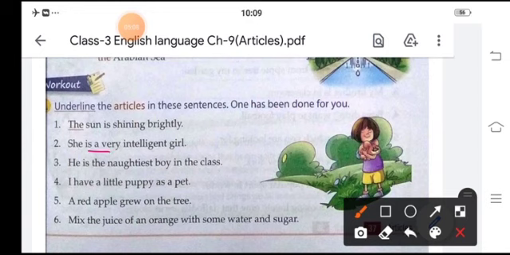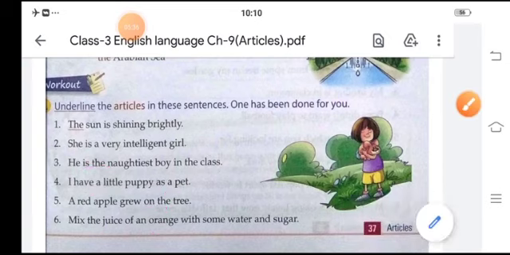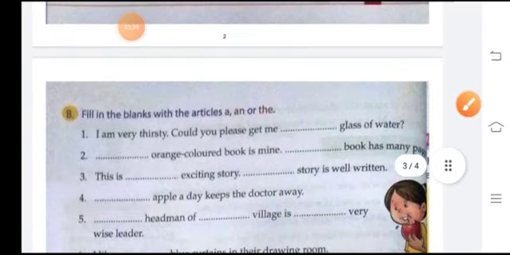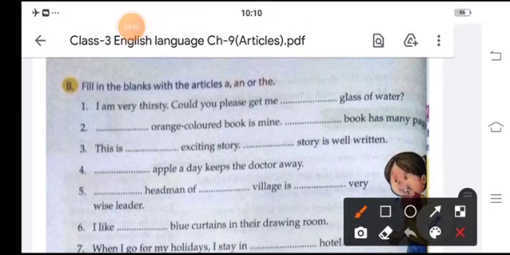She is a very intelligent girl. He is the naughtiest boy in the class. I have a little puppy as a pet. A red apple grew on the tree. Mix the juice of an orange with some water and sugar. Now here we will write, I am very thirsty. Could you please give me a glass of water?